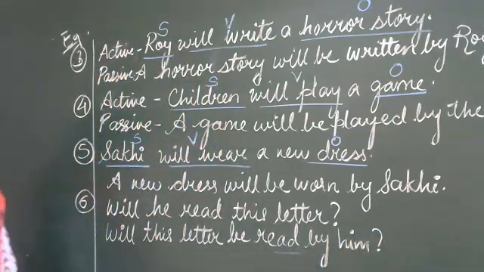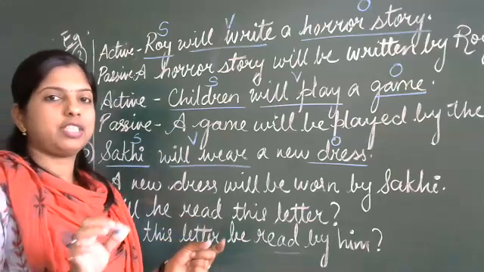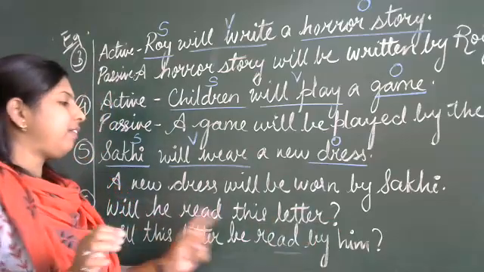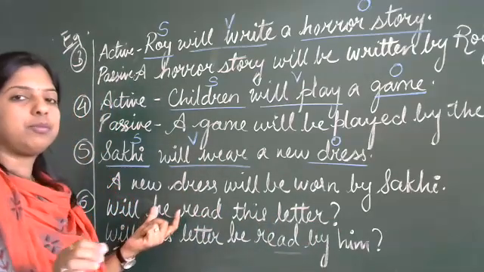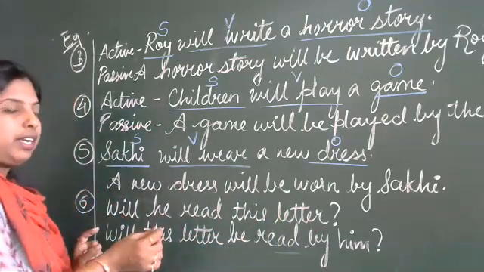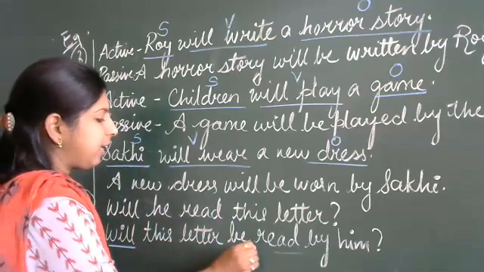See here, we have used the same words, but the only thing is there is a slight change because of the interrogative sentence, because here it's a question mark. Will he read this letter? He is the subject, letter is the object. But what we did here, there is a slight change. Here again will, and here again be.